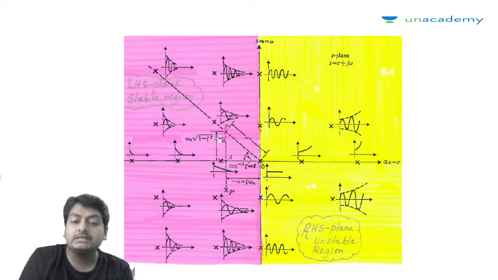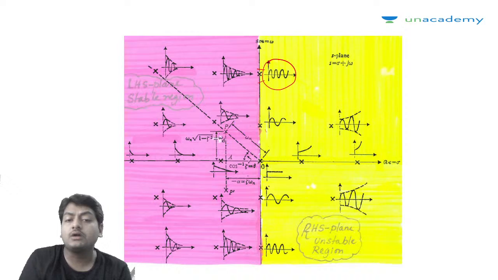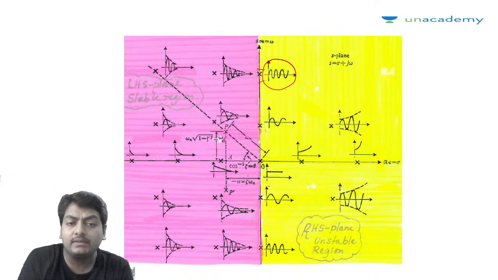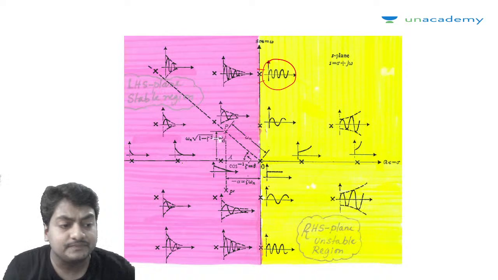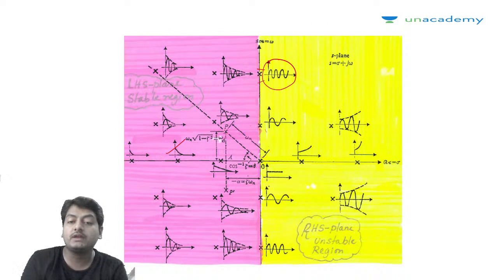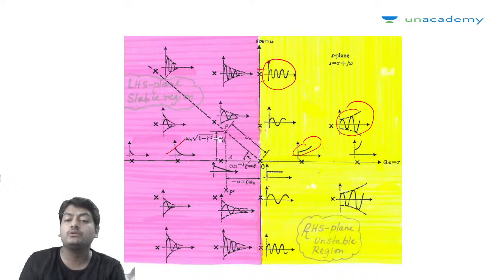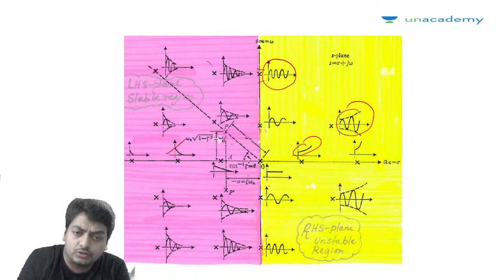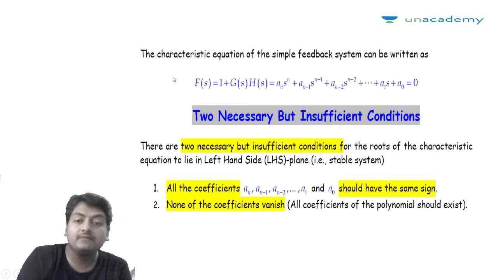Next is the location of roots, how it is characterized and the response. When the roots are on the imaginary axis, the response is oscillatory. When the roots are on the left hand side, the response may be an exponentially damped response, or a sinusoidal damped response, a simple damped response, right? This type of response we are going to get. And here, on the right half, we are going to have increasing magnitude of oscillation as well as increasing magnitude of output. So it is strictly prohibited for the design purpose of control systems. The roots should be located in the left half of the S plane, that we have seen yesterday.